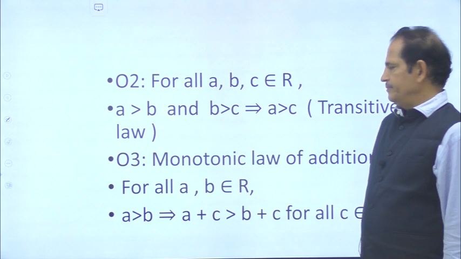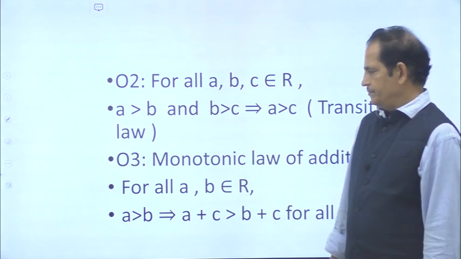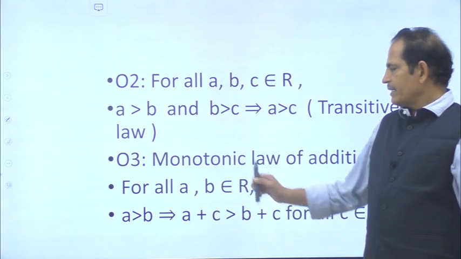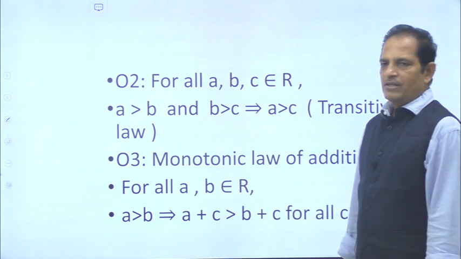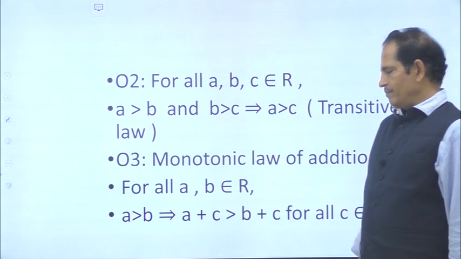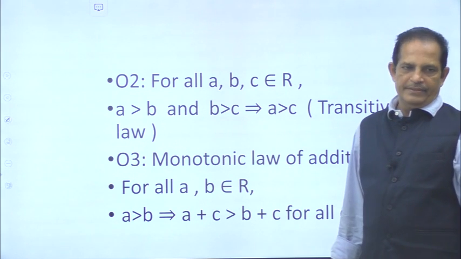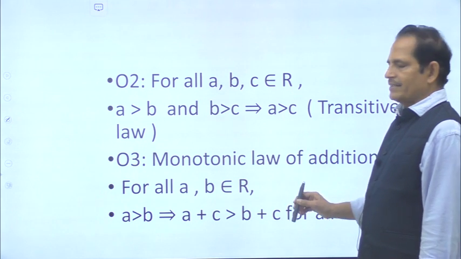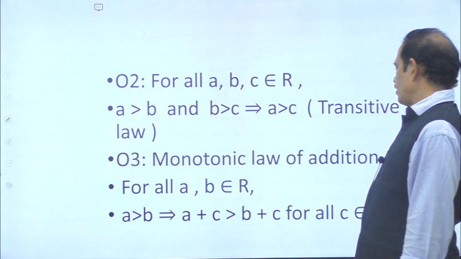And third, the monotonic law of addition. For all a, b belonging to R, a greater than b implies a + c greater than b + c, for all c belonging to R. This means a, b are elements of the real number set, and a greater than b implies a + c should always be greater than b + c, for any c belonging to R.